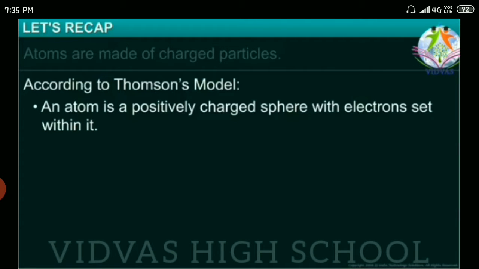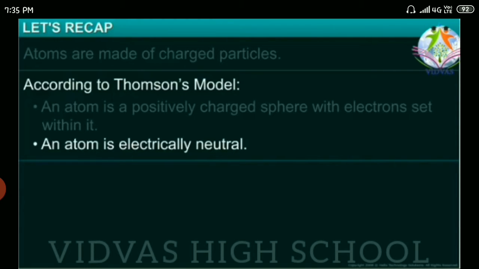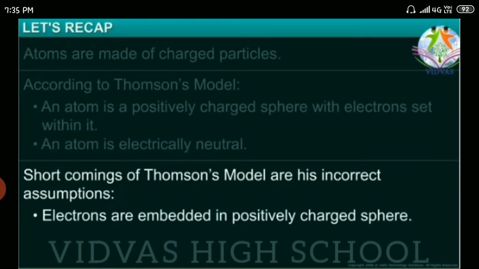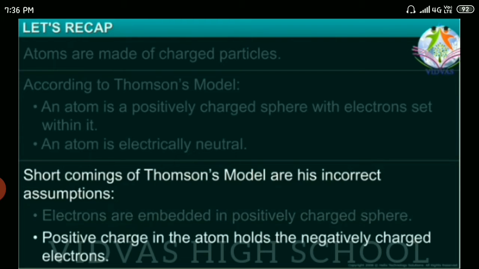From this video we have learned that atoms are made up of charged particles. What are those charged particles? Electrons and protons. According to Thomson's atomic model, an atom is a positively charged sphere with electrons set within it. So this was the wrong statement given by J.J. Thomson. And we already know that an atom is electrically neutral.